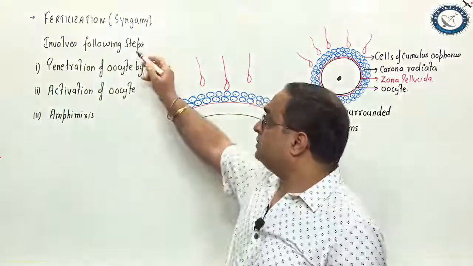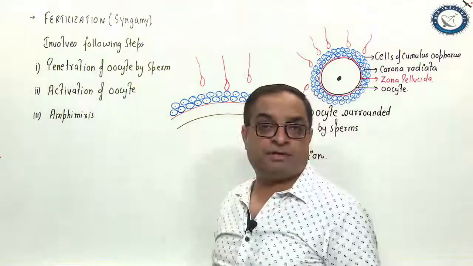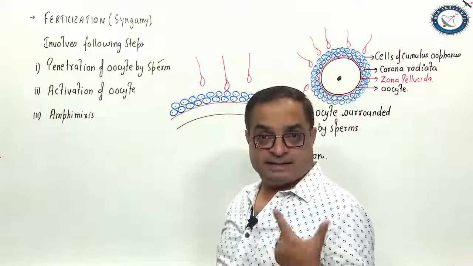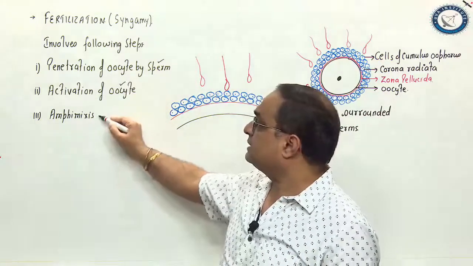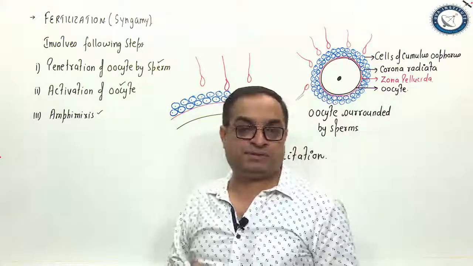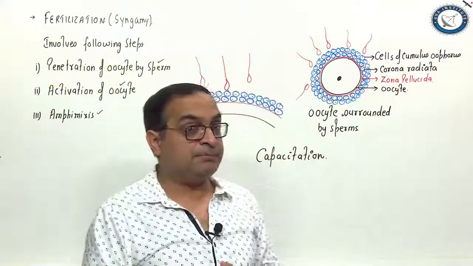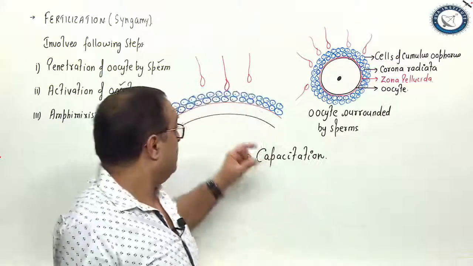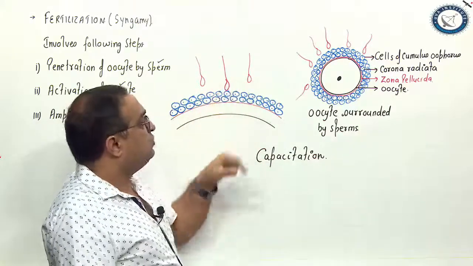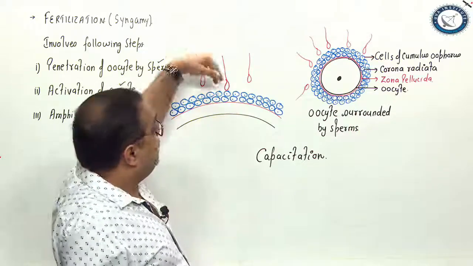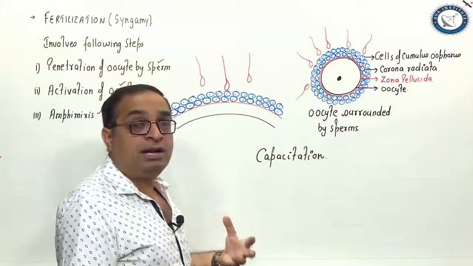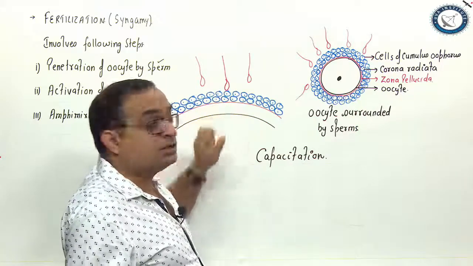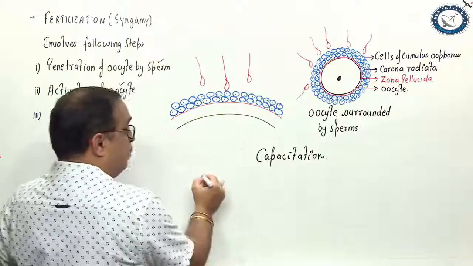Here I have mentioned the different steps involved in fertilization. First is penetration of the oocyte by the sperm, second is activation of the oocyte, and third is amphimixis. Let's understand the first step, penetration of the oocyte by the sperm. This diagram shows the sperms have reached near the oocyte. They try to penetrate through these layers by drilling action. When the sperm makes contact with the zona pellucida, what happens is